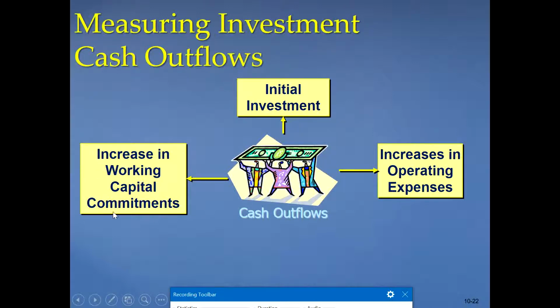and working capital commitments increase here. Increase in working capital commitments is also our cash outflow in the beginning, right? It depends where it occurs, normally in year 0, right? So for example, investing in a machine may require purchasing some supplies. Those supplies will result in an increase in the working capital requirements.